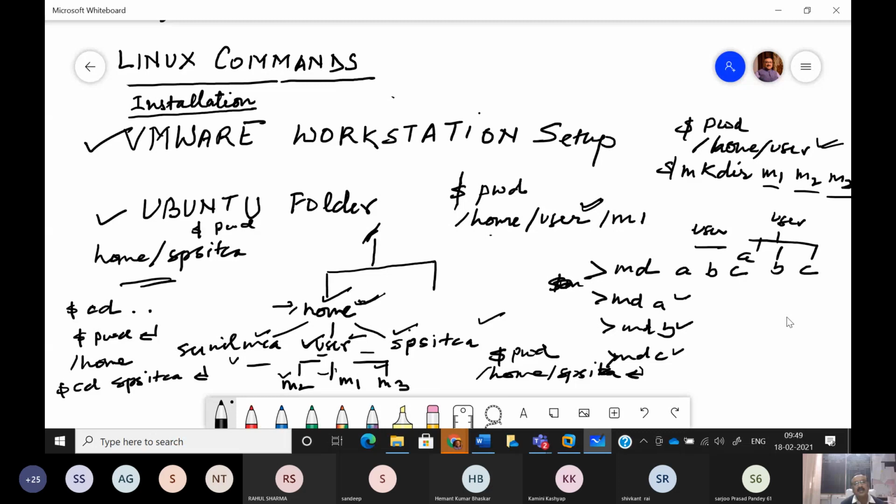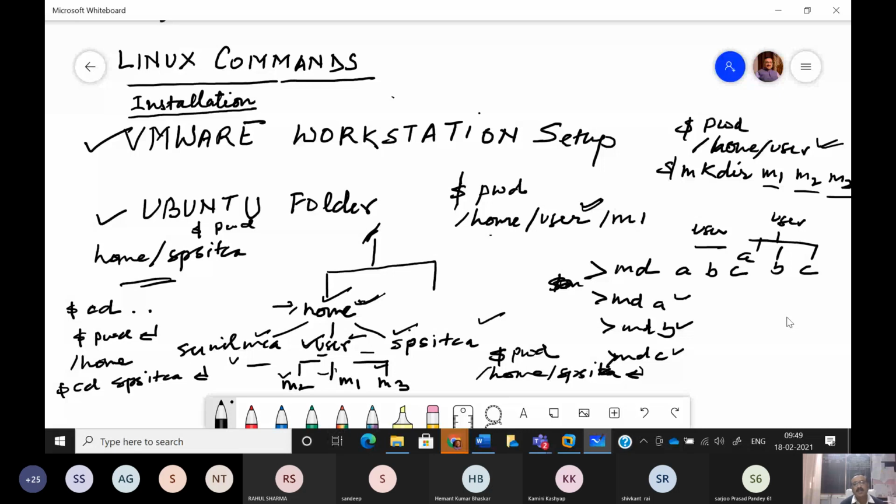So I suppose now it is clear that how we are having the concept of directories and subdirectories and files. Okay, we have seen one command which is called pwd, which stands for present working directory, which is always helping you to understand where you are right now. So when you give pwd, you get the complete path of that area where you are presently working. Like the one which I have shown you, that when I gave pwd, I was having /home/user. So that was the default area where I am lying.